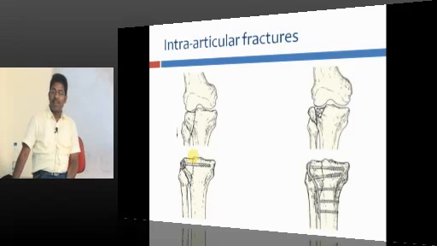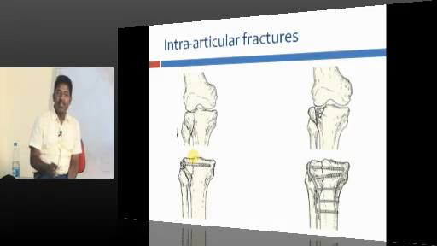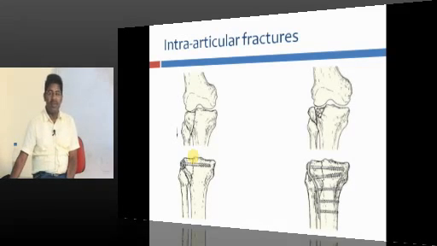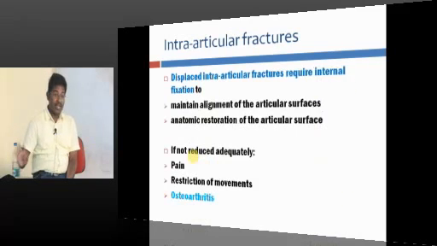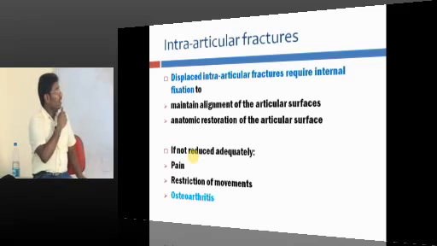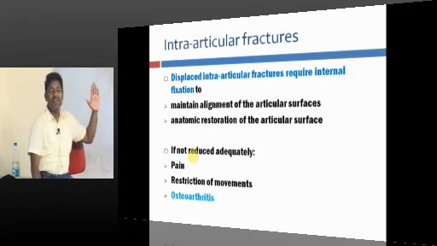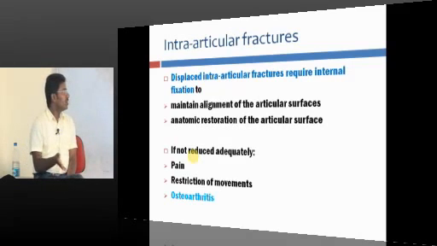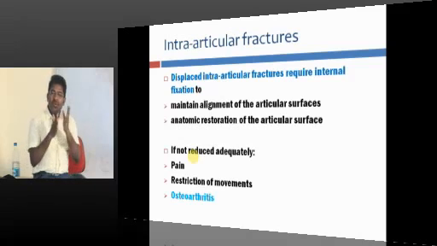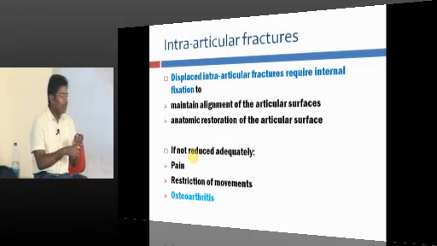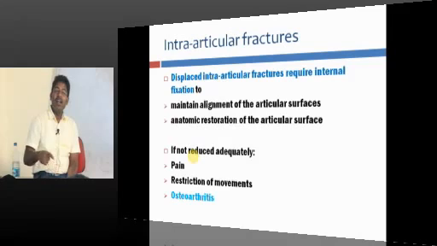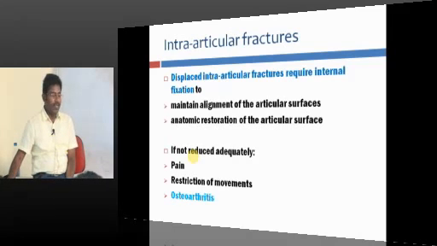So, all intra-articular fractures, if they are displaced, have to be treated with open reduction and internal fixation. We have slides and will tell you later. So, intra-articular fractures require internal fixation. Why? To maintain the alignment of the normal articular surface and anatomical restoration, otherwise the patient will have a deformity. If you don't do it, you will develop pain, restriction of movement and early secondary osteoarthritis.